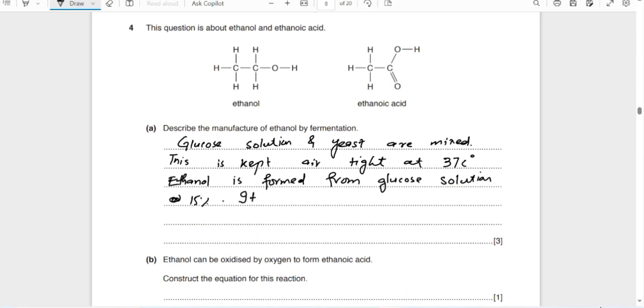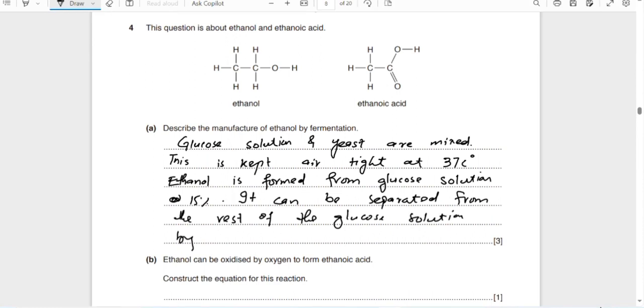The ethanol can be separated from the rest of the glucose solution by simple distillation.